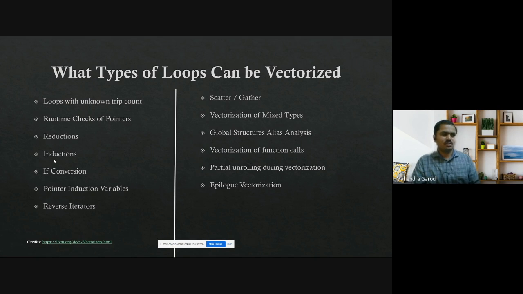The last one is very interesting: epilogue vectorization. So what is epilogue vectorization? For example, you have a very high loop count which you want to optimize. Let's say the architecture can support 128 elements at the same time.